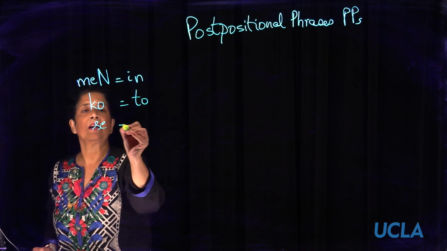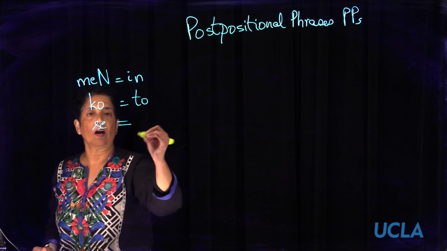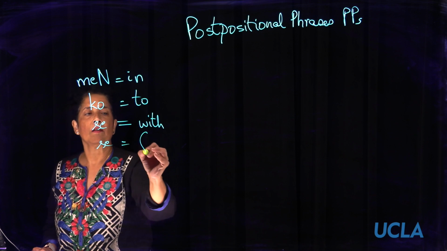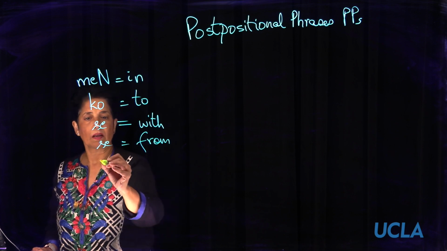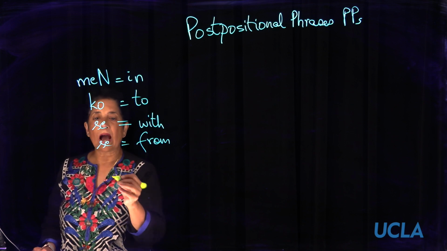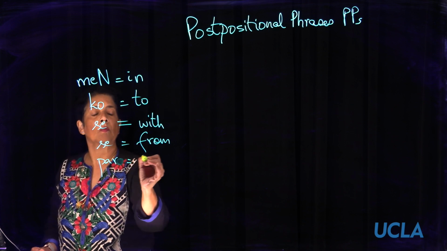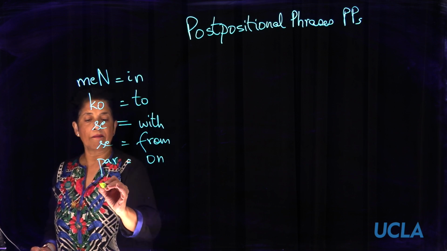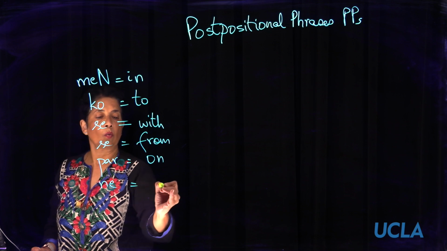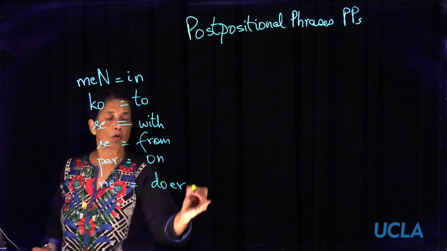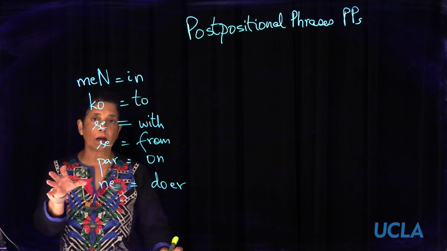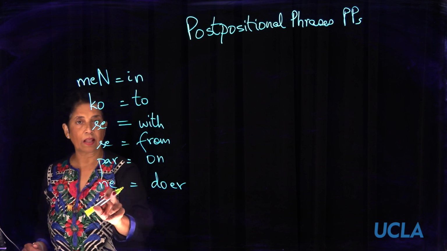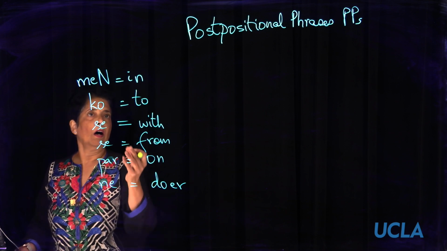You have se, which can mean different things: it can mean "with," it can mean "from." And you have par, which means "on." You have ne, which marks an agent, marks a doer, someone doing something. So you have these single word postpositions.